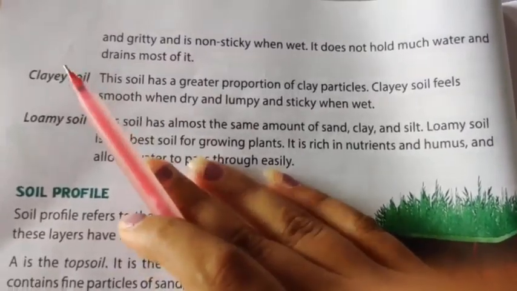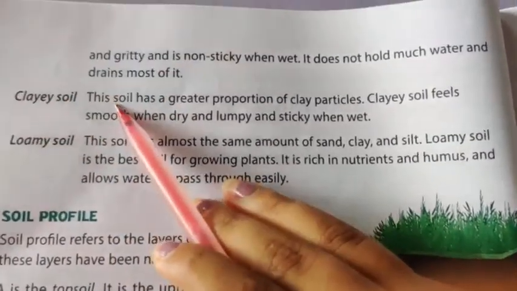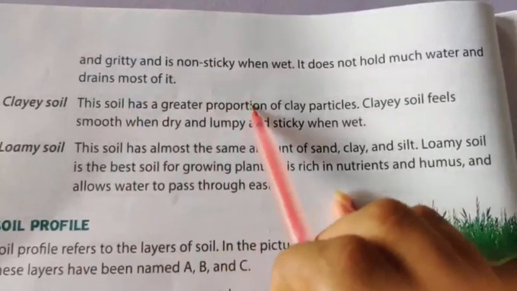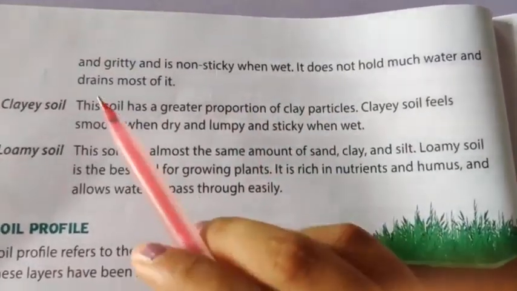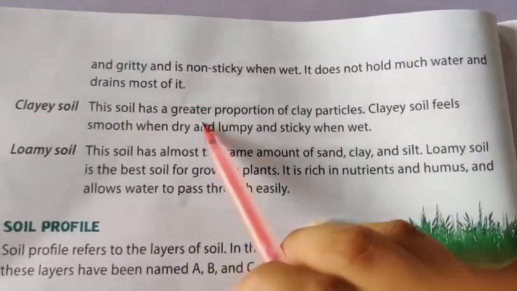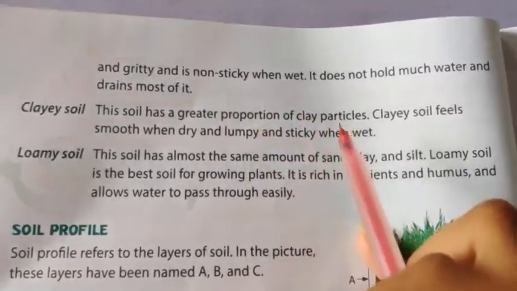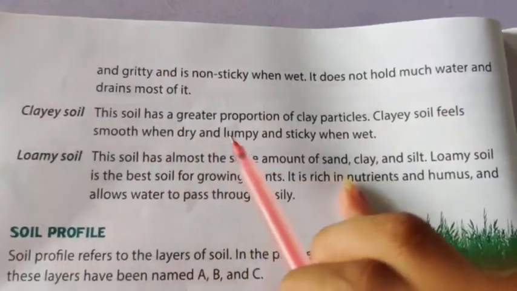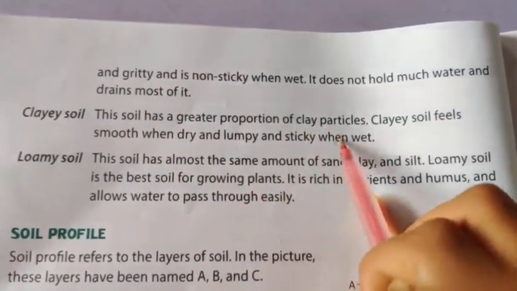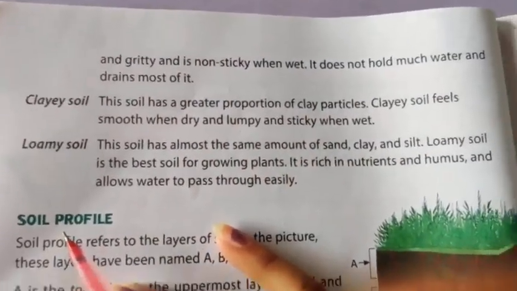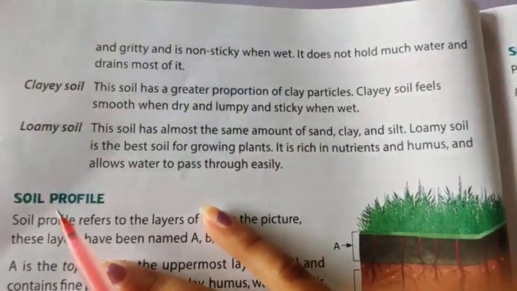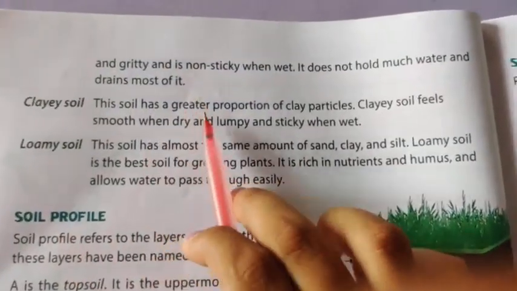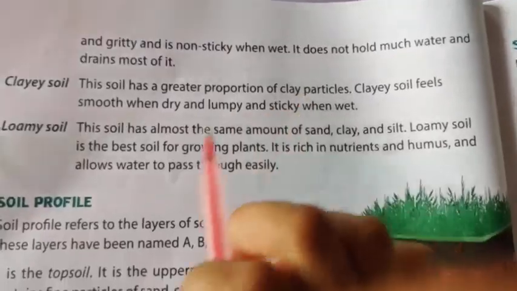Second type of soil is clayey soil. So this soil has a greater proportion of clay particles. Clay soil feels smooth when dry and lumpy and sticky when wet. So this second type of soil is clayey soil. This type of soil has a greater proportion of clay particles.